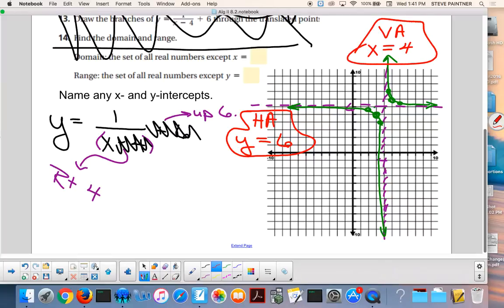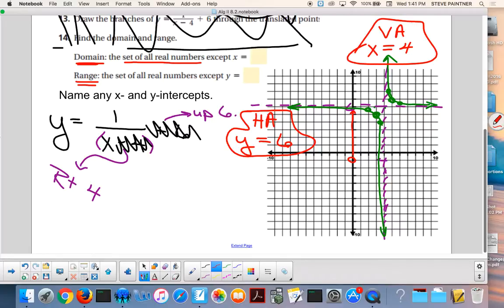The domain and the range. Look what it says. Domain. The domain is what? The set of all real numbers except 1. There's only one x value. Except x equals what? So you're saying 0 doesn't get an answer? Let me look. Oh yeah, it does. 0 gets an answer. What's the only x value that didn't get an answer? 4. The asymptote. Look, it says right here, x equals 4. You can't penetrate that line.